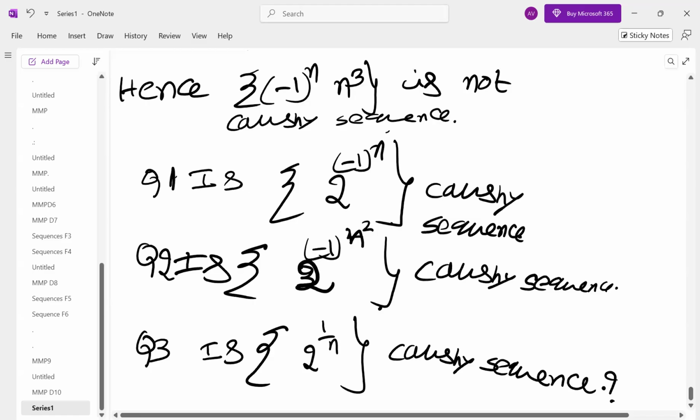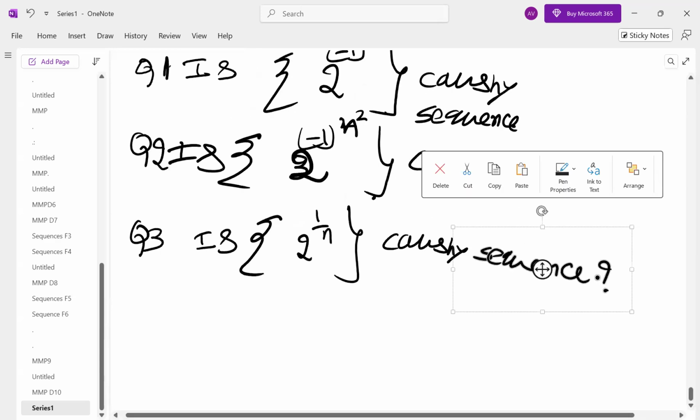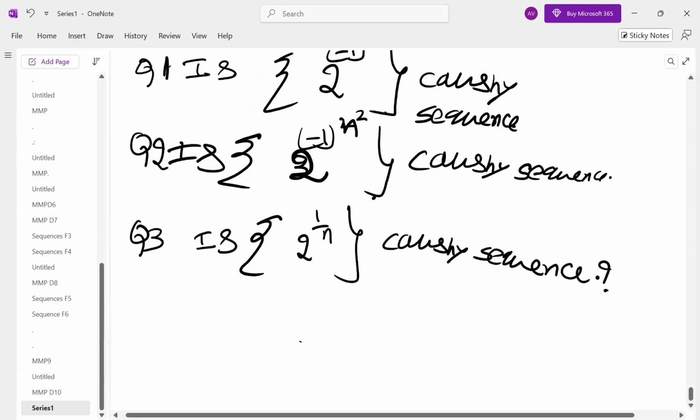Your friends are saying the third one is a Cauchy sequence. Correct. The third one is definitely a Cauchy sequence. Second one and first one, let us analyze. Some are saying Cauchy, some are saying not Cauchy. Let us see. This question, Sn is 2 power 1 by n.